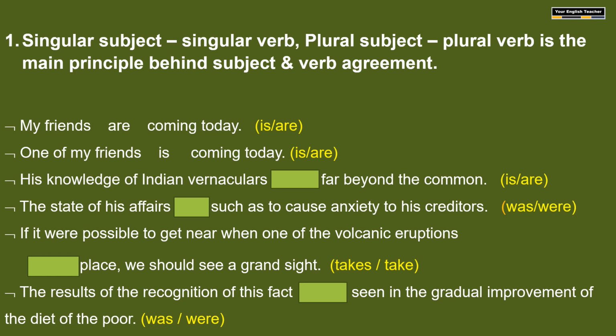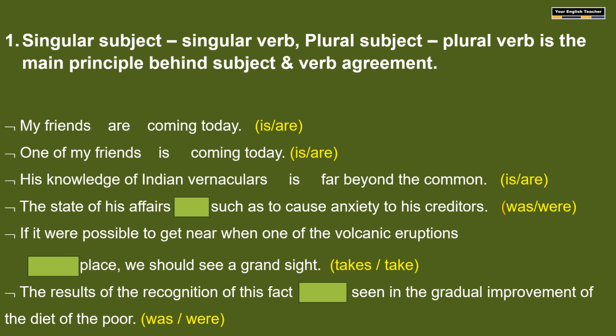And see the third one: his knowledge of Indian vernaculars dash far beyond the common. Here, what is the true subject? His knowledge. That is the true subject of the sentence. Of Indian vernaculars is related to the subject, additional information. So identifying the true subject matters here, and hence the subject is his knowledge, which is singular. The sentence also demands a singular verb, that is, is.